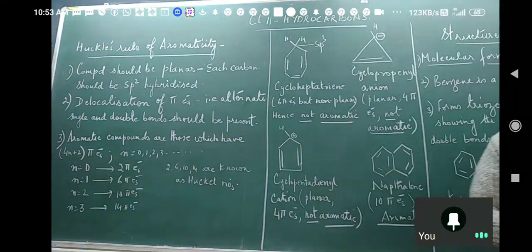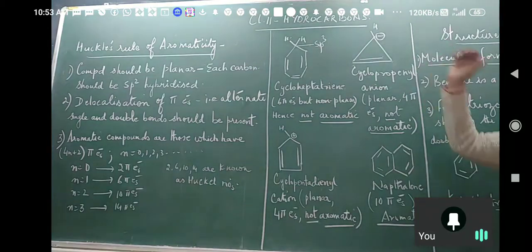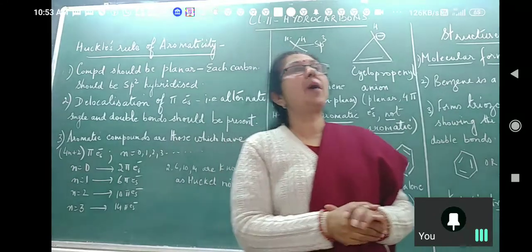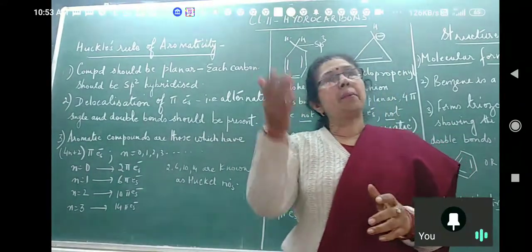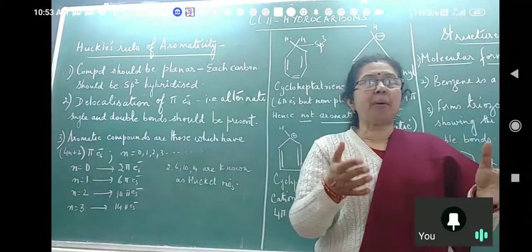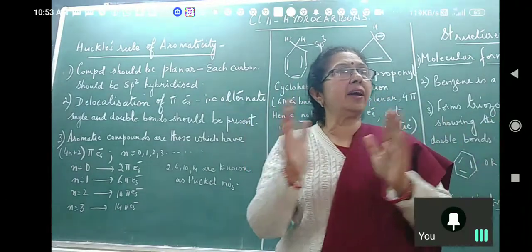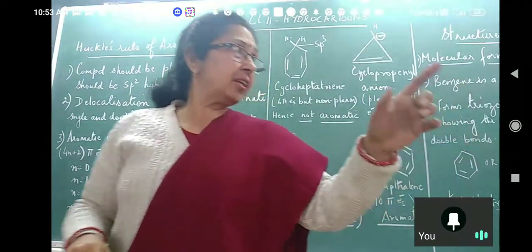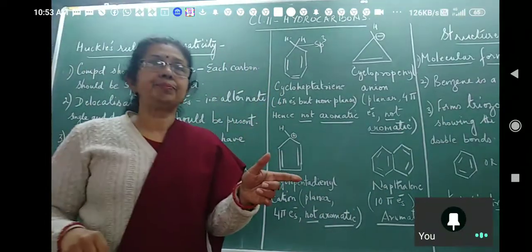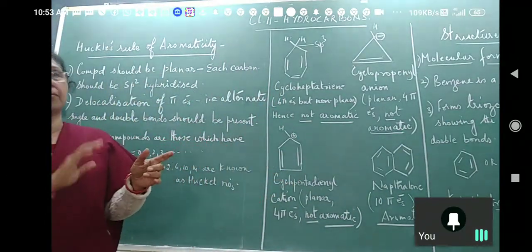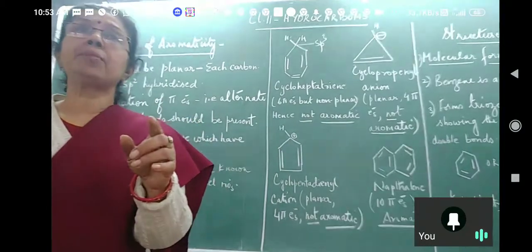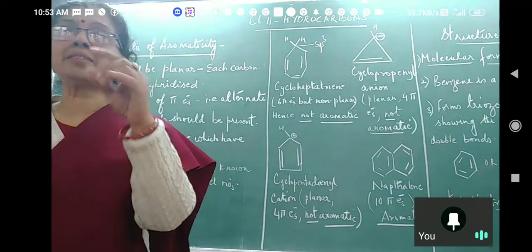Now to continue with that, today we are going to do aromaticity, that is aromatic character. In the beginning, I had told you your organic compounds are classified into aliphatic and aromatic. And there I had told you aromatic means having a large number of carbon atoms, and it was coming from the word aroma. Aroma means smell.